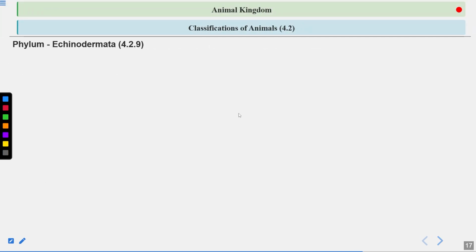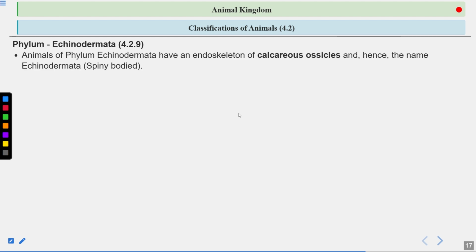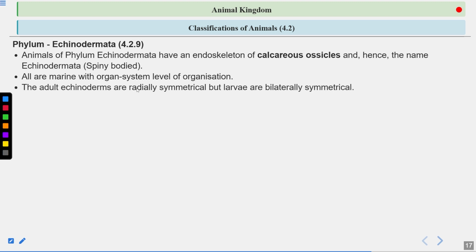Octopus is also oviparous. Let's talk about the Echinodermata. Animals of the phylum Echinodermata have an endoskeleton of calcareous ossicles, and hence the name Echinodermata means spiny body. So these ossicles give a spiny appearance. That's why they have a spiny body. Then, all are marine with organ system level of organization. The adult echinoderms are radially symmetrical, but larvae are bilaterally symmetrical.